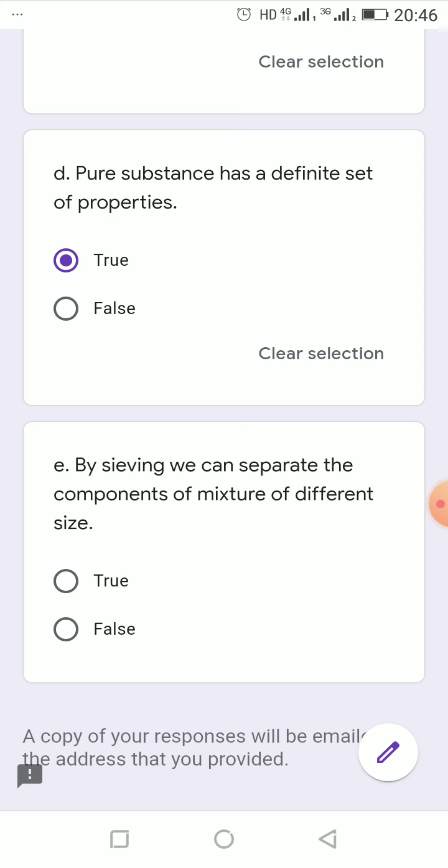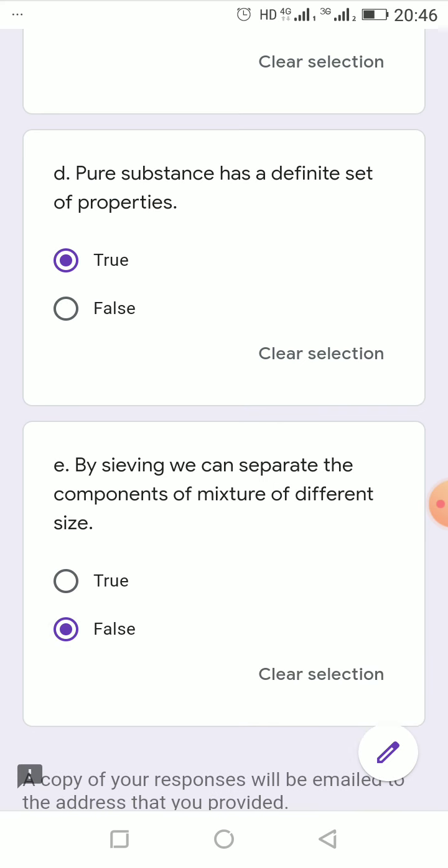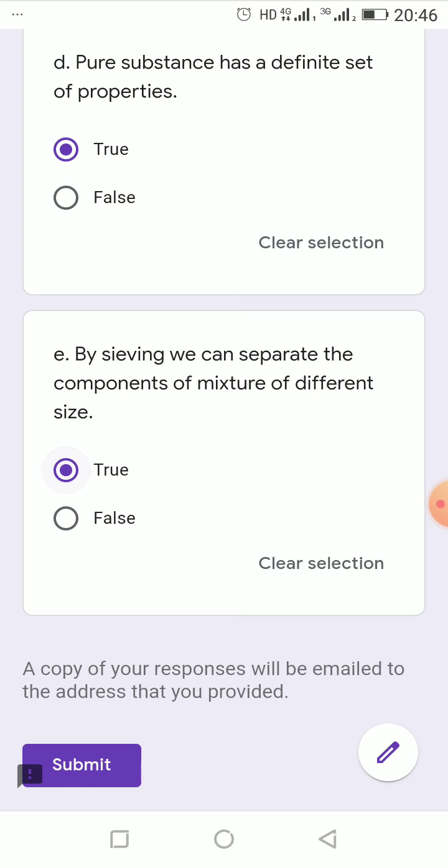So in this manner we can separate the components of a mixture of different size. So this will be true. Okay, so this is all.